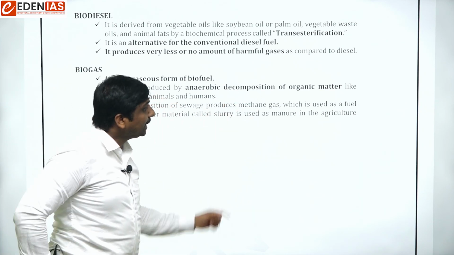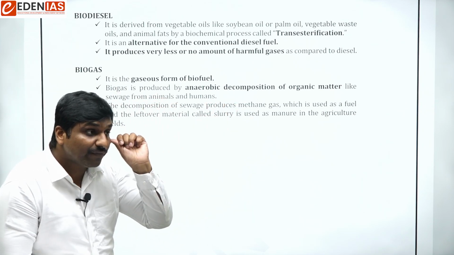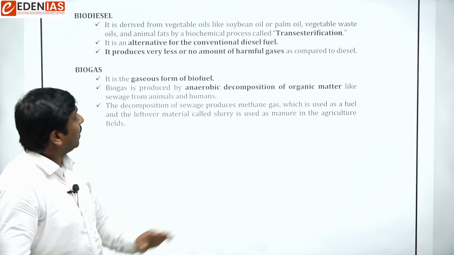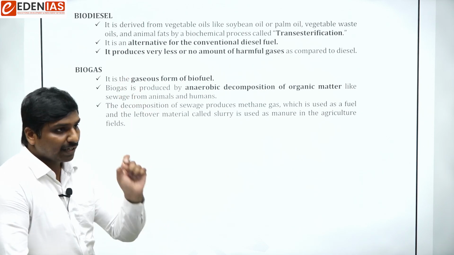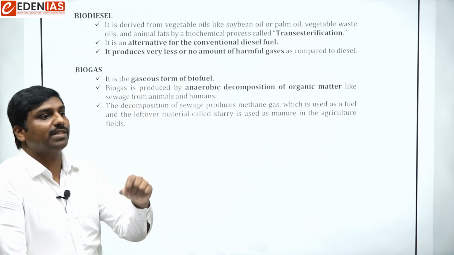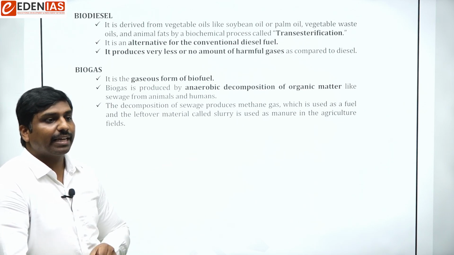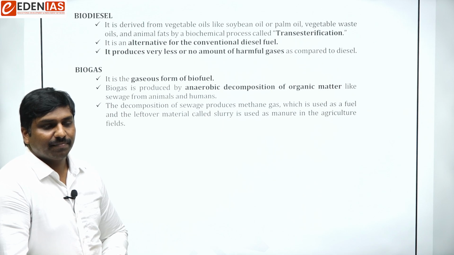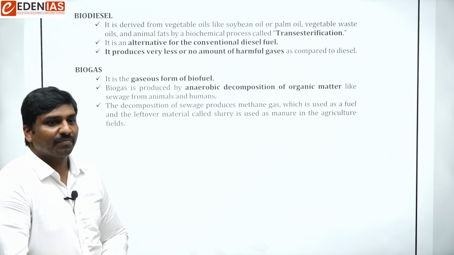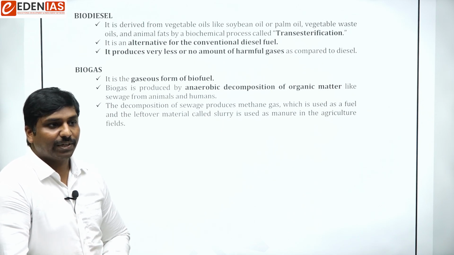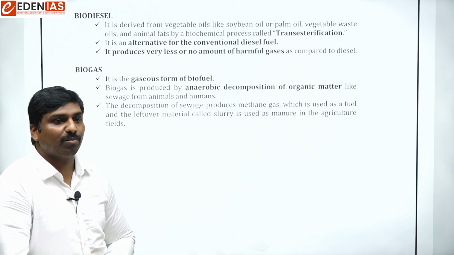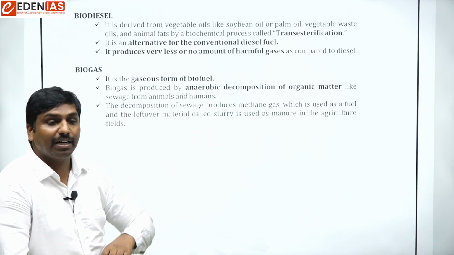Methane gas is the chief component of biogas. Remember that. What is the chief component of the cooking gas which we use? Butane.